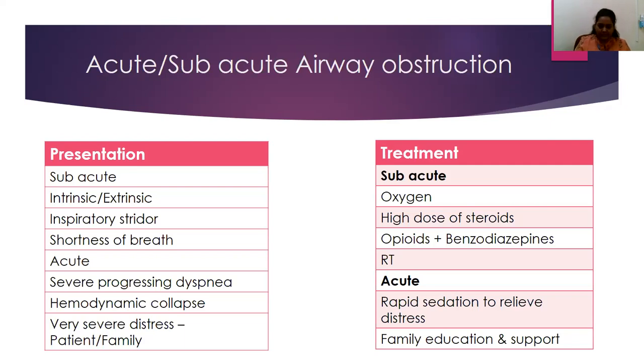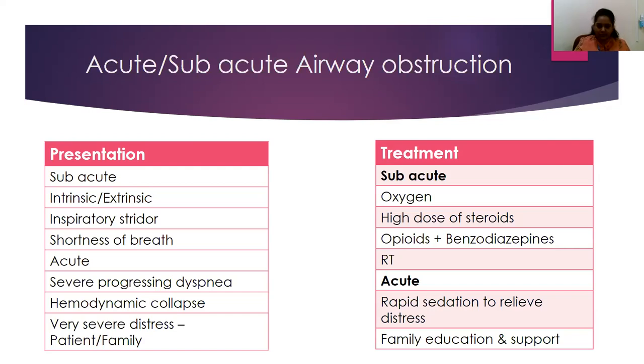The mainstay of management in this, in case of a subacute presentation, would be trying to evaluate the underlying cause; if hypoxic, supplemental oxygen; and high dose steroids if it is because of an extrinsic compression. Opioids and benzodiazepines help in reducing the refractory dyspnea for this patient. And certain times, if it is because of an extrinsic or an intrinsic mass which is causing tracheal obstruction, then you could consider checking with the radiation oncologist whether, if it's a radiosensitive tumor, RT could also help in reducing the compression and relieving the dyspnea for this patient. What if it's an acute presentation?